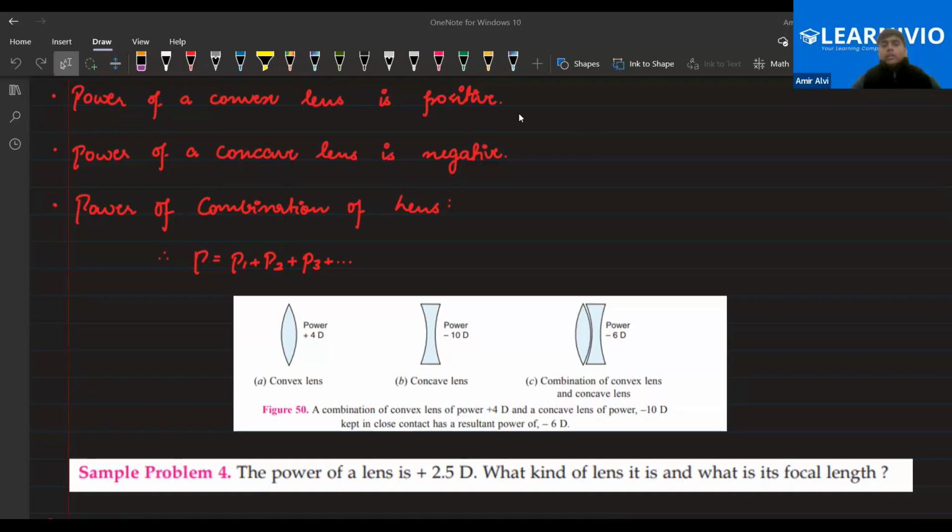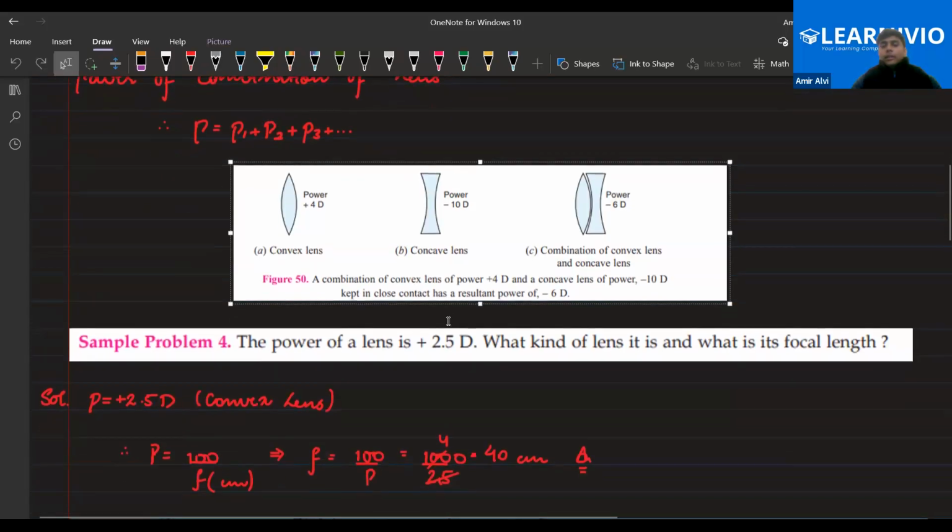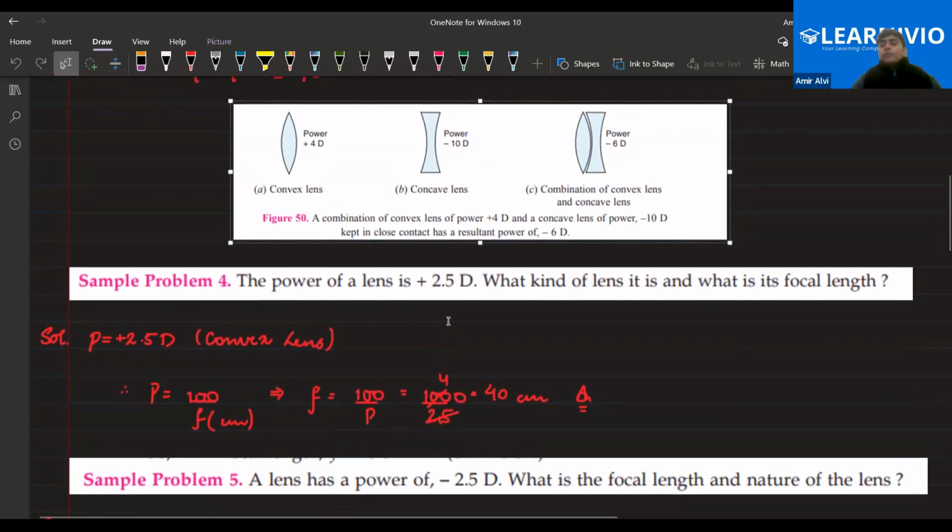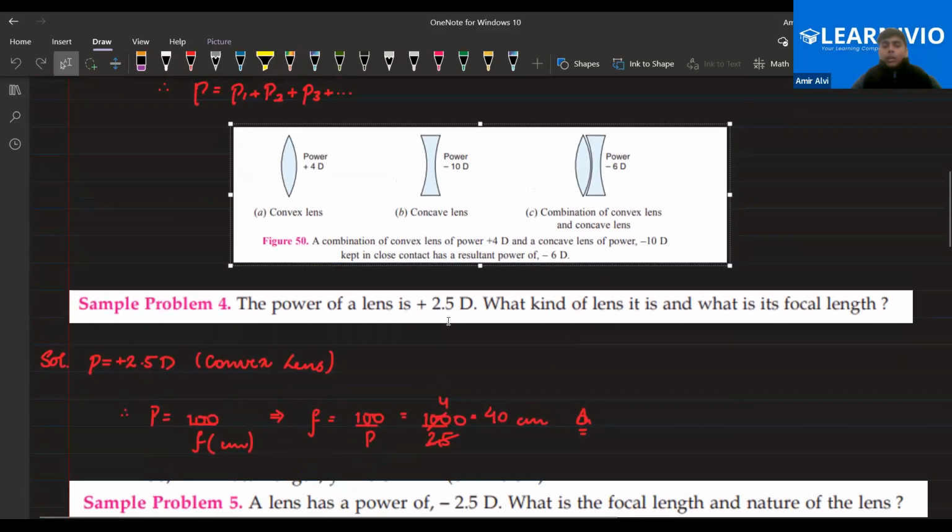F equals 40 is just a number. How do I get to know about it? Always mention the unit, everyone. Yes, that is 40 centimeter. And the nature of the lens is a convex lens, because the focal length is positive. Clear, all of you? Please do let me know.